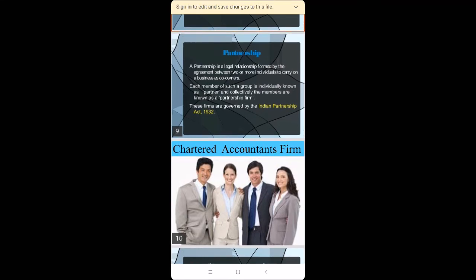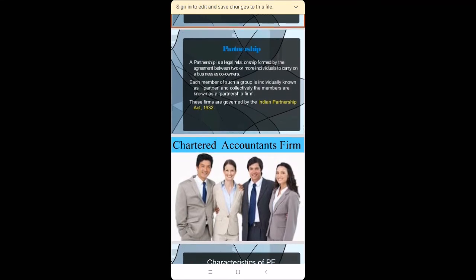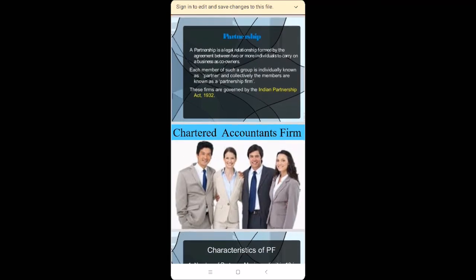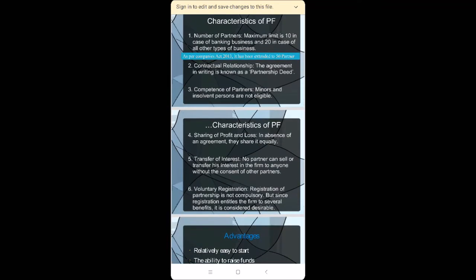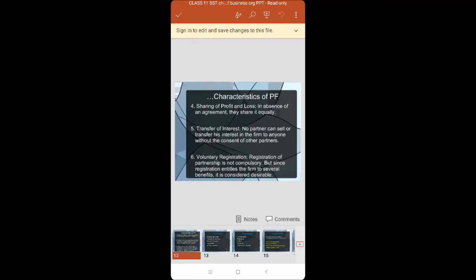Then contractual relationship. Now here see, whatever is to be done in a partnership depends on the partnership deed. Now the question arises, what is a deed actually? A written agreement is known as a deed, which contains all the details regarding the partnership. Details in the sense, for example, the name of the firm, names of partners, address, and other locations where their office will be located. Then how they are going to deal with conflicts. Then what will be the percent of interest on capital, interest on drawings, what will be the profit sharing ratio, and how they will treat the drawings. So many other points can be there in the partnership deed.